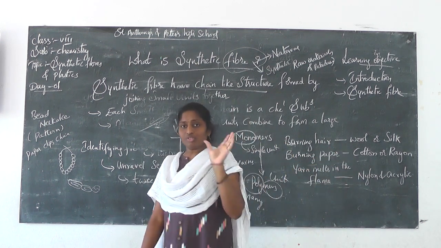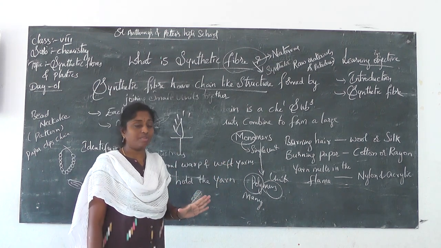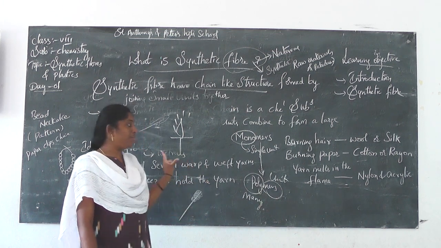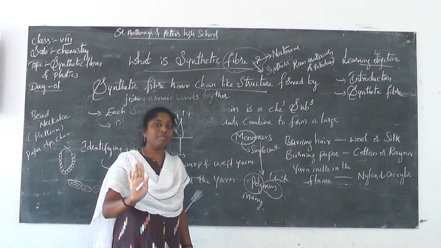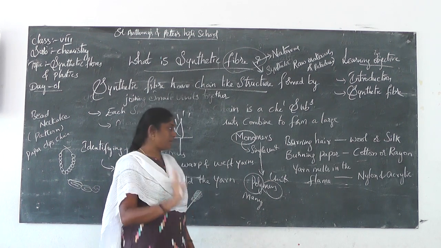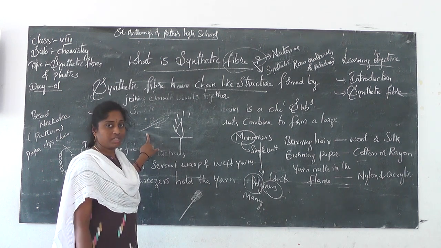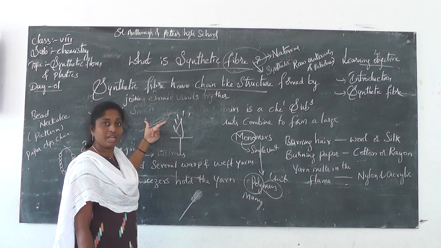So we are doing the burning test. We are doing the burning test activity. For this burning test activity, if the smell is the burning hair smell, it means that the given fiber is wool or silk. Okay, first one is completed, we are confirmed whether it is wool or silk. Next one, again the same way, go with the next fiber.